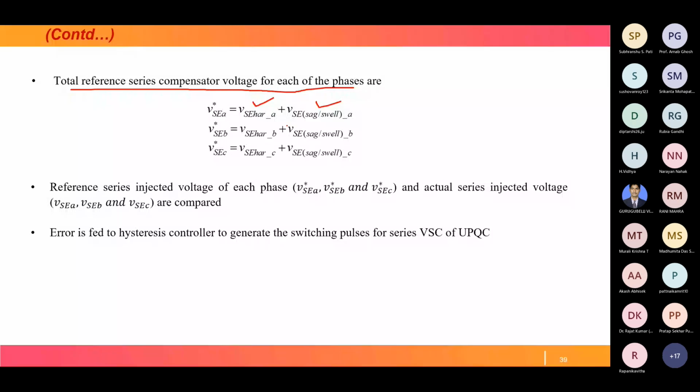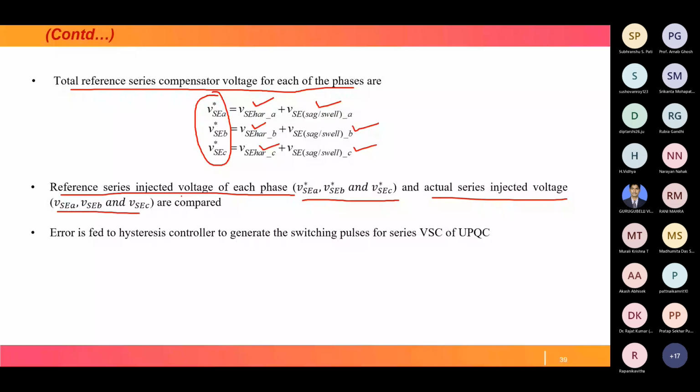In this way, the source voltage is compensated by the reference series injected voltage. VSC means the series injected or compensating voltage, and star means reference. In this way these are generated, and the actual series injected voltage is VSC ABC. They are compared, and the error is fed to the hysteresis current controller for generating switching pulses.